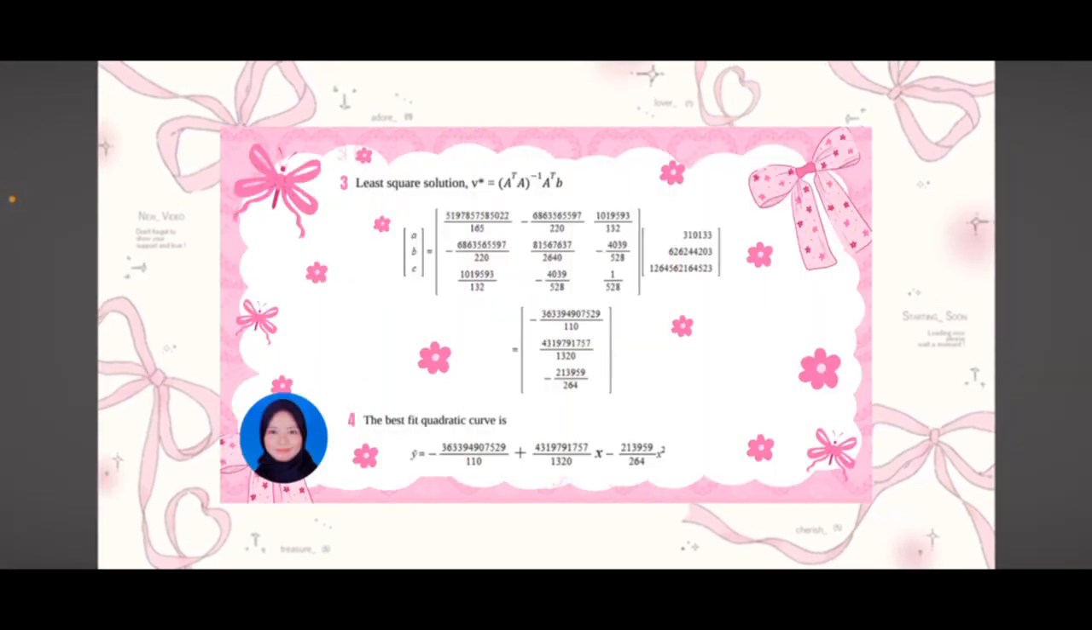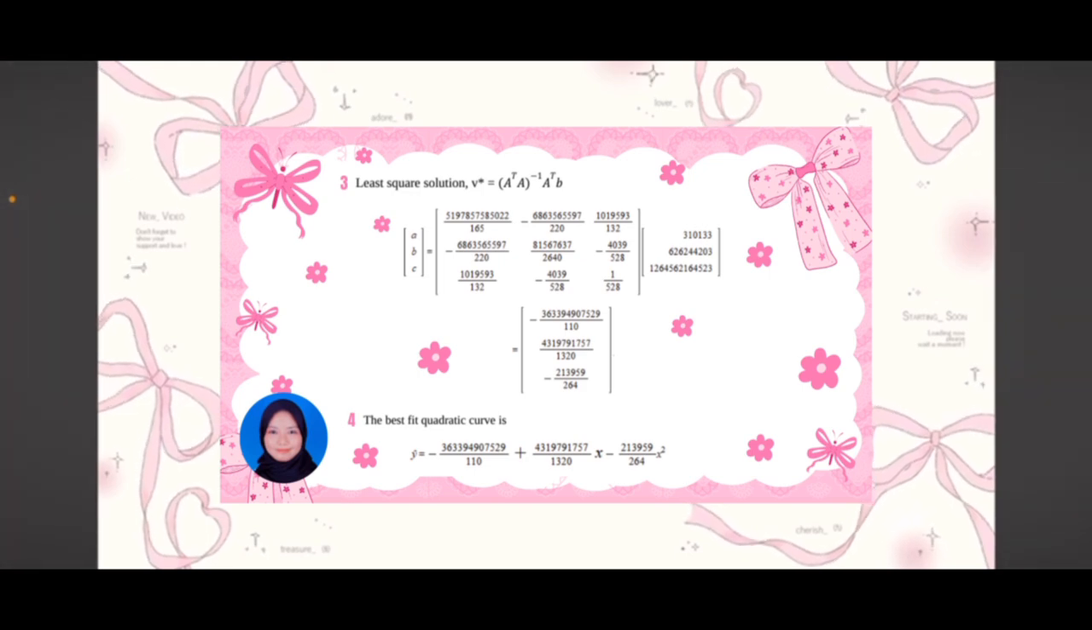Next, we will find the least square solution using the formula V equals A transpose A to the power of inverse multiplied by A transpose B. Then, we will get the answer for the values of A, B, and C. Since the best fit quadratic curve is y equals a plus bx plus cx squared, we can conclude that